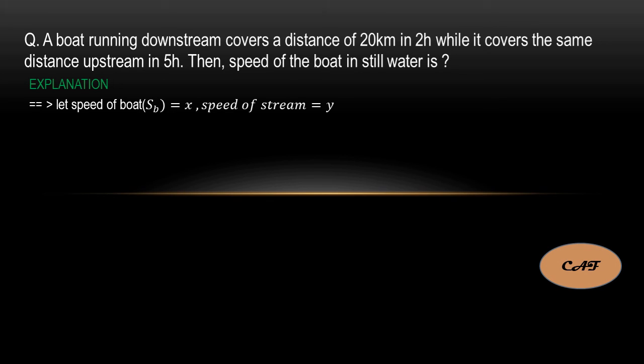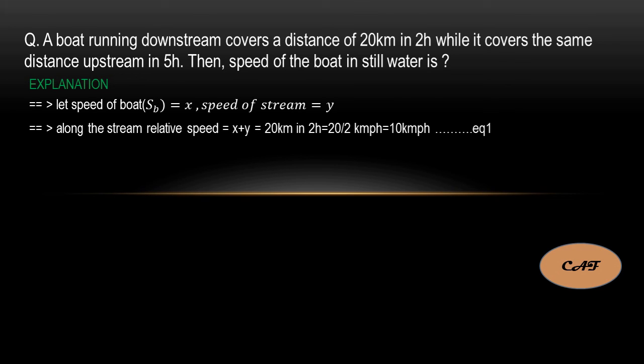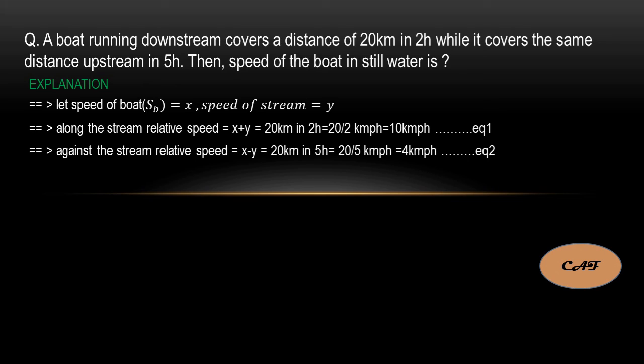Let's take the speed of the boat as x and the speed of the stream as y. Same direction means x plus y is equal to 20 kilometers in 2 hours, so in kilometers per hour it is 20 by 2, 10 kilometers per hour. Against the stream means x minus y is equal to the same distance, 20 kilometers in 5 hours.